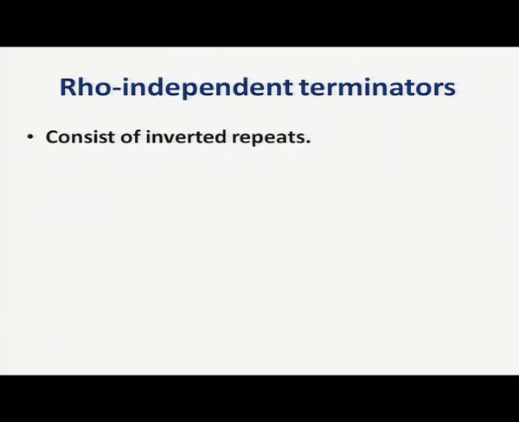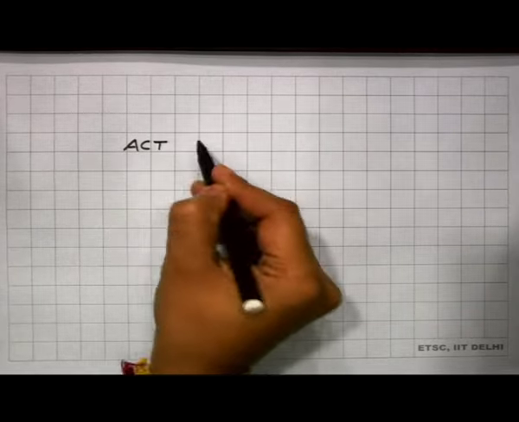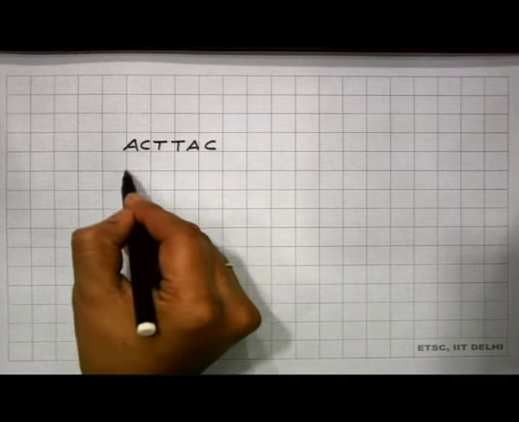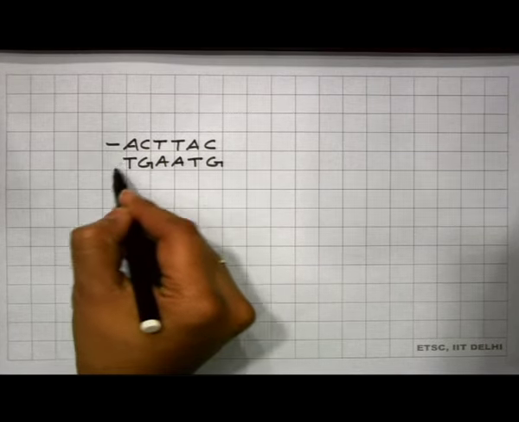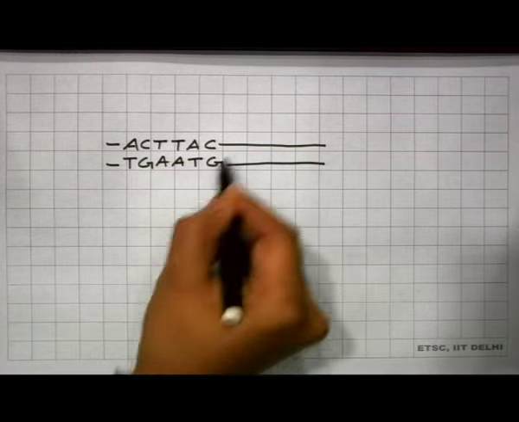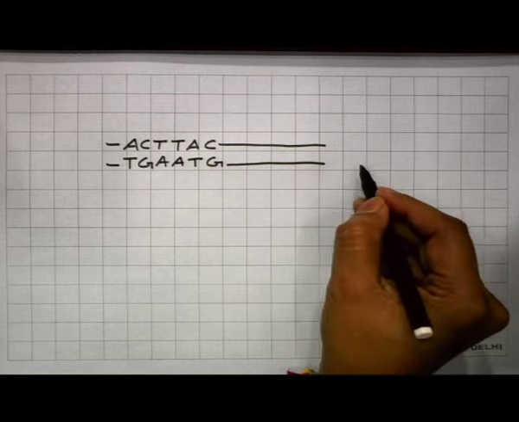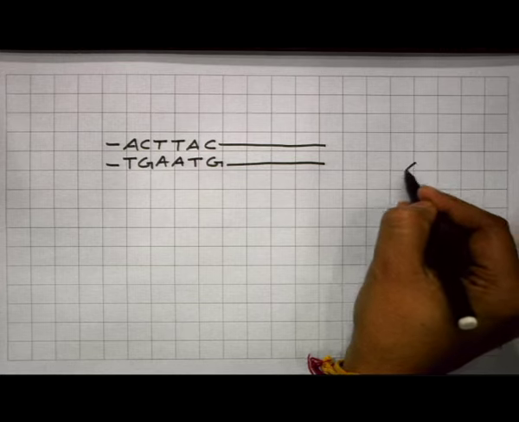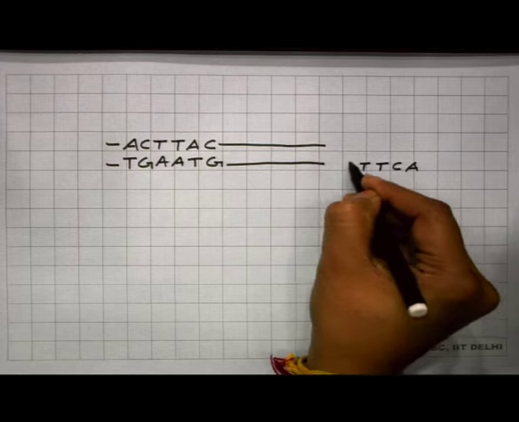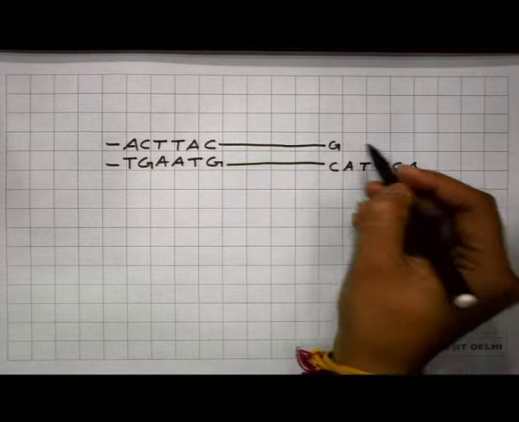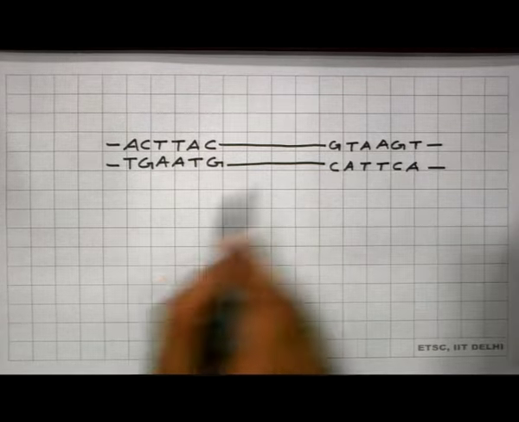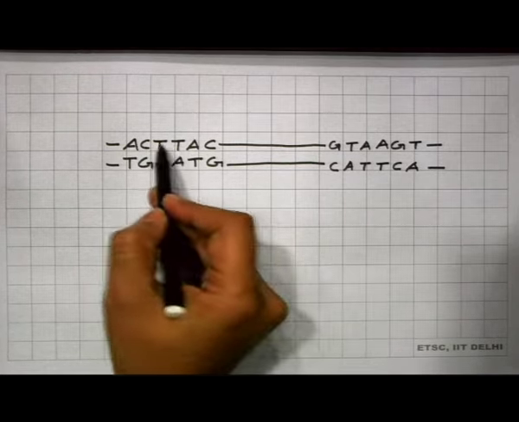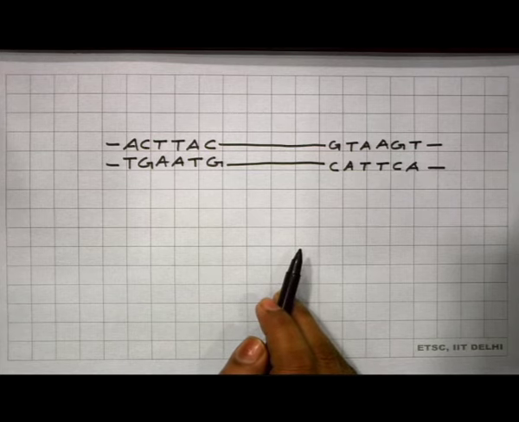Inverted repeats means, if a particular nucleotide sequence, say suppose there is A, C, T, T, A, C, the complementary of this will be T, G, A, A, T, G. In certain fragments of DNA, if these particular bases are there, and similarly this sequence is also there at another point of the DNA, A, C, T, T, A, C, the complementary of this is T, G, A, A, T, G. If you see these two fragments, A, C, T, T, A, C and A, C, T, T, A, C, both are inverted repeats. I hope inverted repeats will be clear to you.